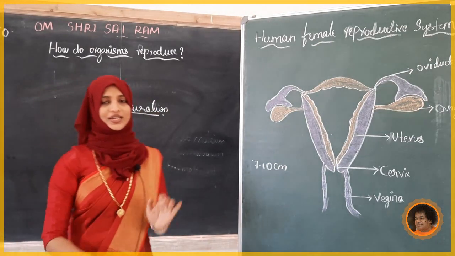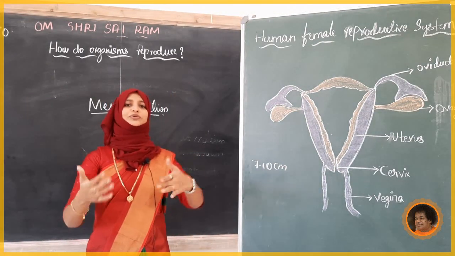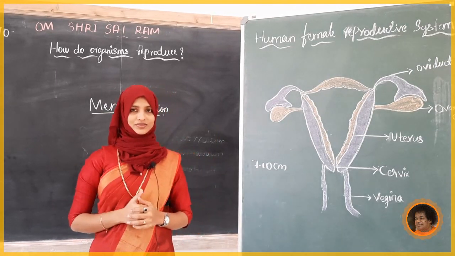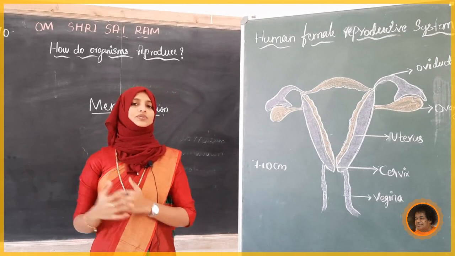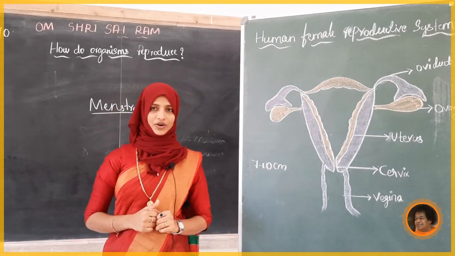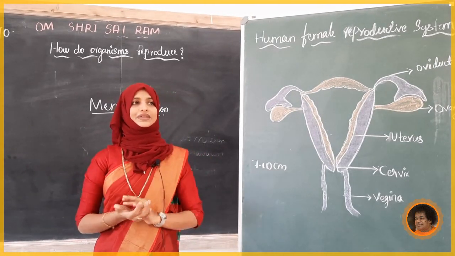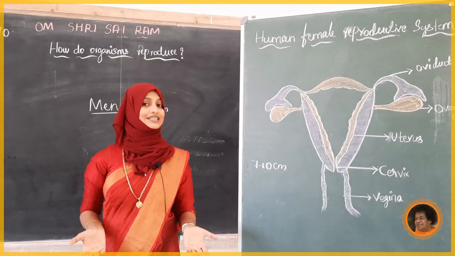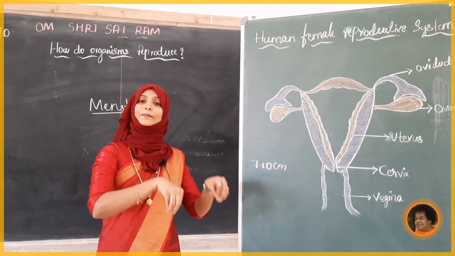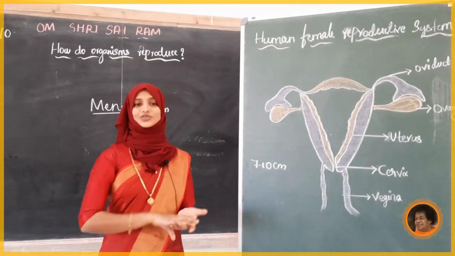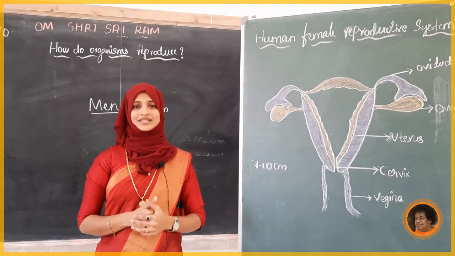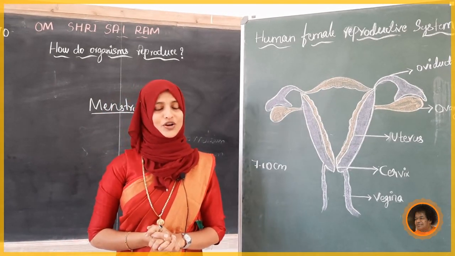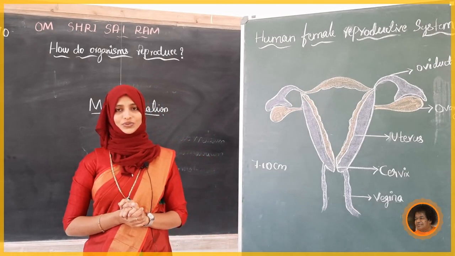Okay, menstruation. Now, we come to know that if the egg is not fertilized, it will come out. How does it come out from the female body? After that, what will happen? It will never be implanted in the uterus. If it is not fertilized, it will never implant. Implant means it is not going to stick over there. So, in the uterus it remains in the unfertilized state. If it is not fertilized, it won't implant there.